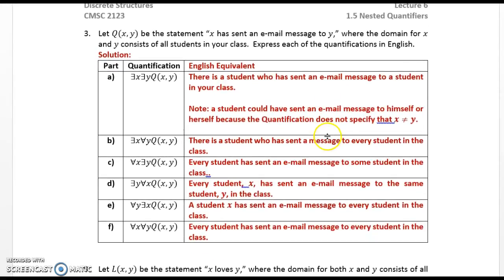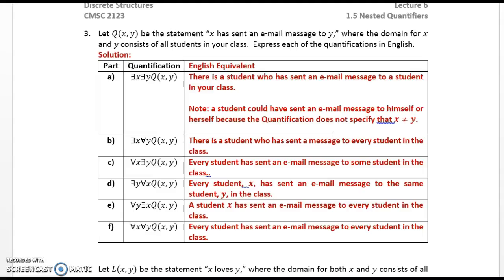Now we proceed to a few exercises like those that are assigned for this section. Exercise 3. Let Q of X, Y be the statement "X has sent email message to Y," where the domain for X and Y consists of all students in your class. Express each of the quantifications in English. Part A. There exists X, there exists Y, Q of X, Y. There is a student who has sent an email message to a student in your class. Note, a student could have sent an email message to himself or herself because the quantification does not specify that X is not equal to Y.